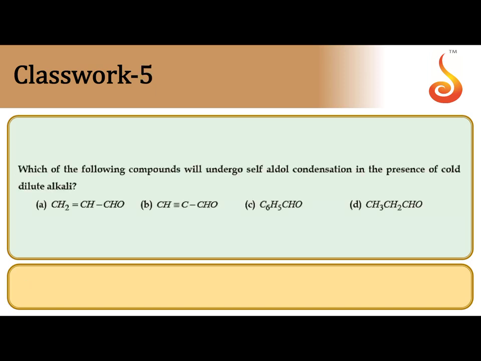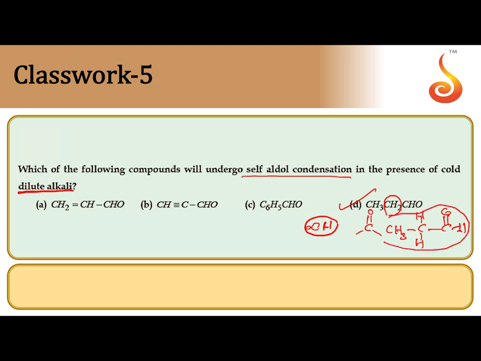Which of the following compounds will undergo self-aldol condensation in the presence of cold and dilute alkali? For a compound to undergo aldol condensation, the essential condition is that at least one alpha hydrogen should be there, with respect to an electron withdrawing group like the carbonyl group. In all these molecules, if you observe option D, there are two alpha hydrogens: CH3 CH2 CHO. That's why propionaldehyde undergoes self-aldol condensation. The correct answer is D.